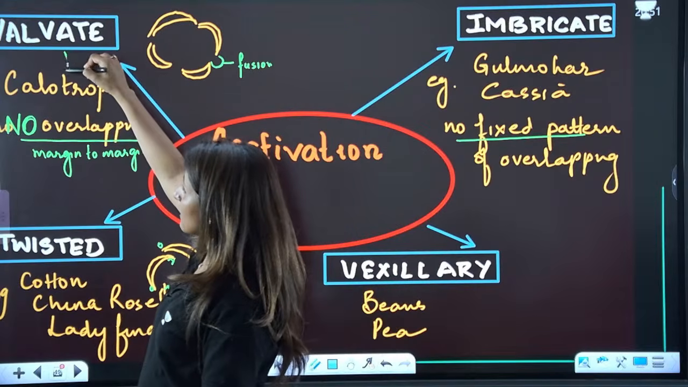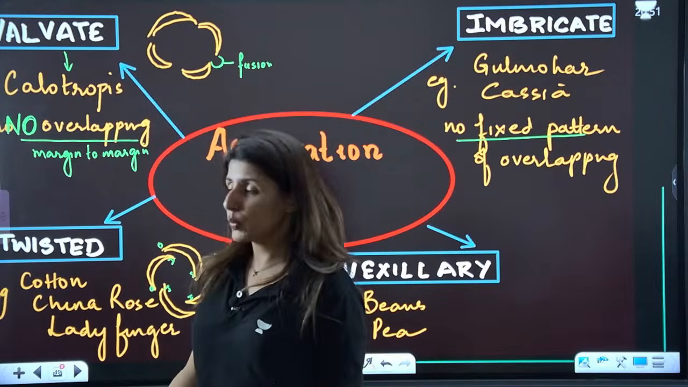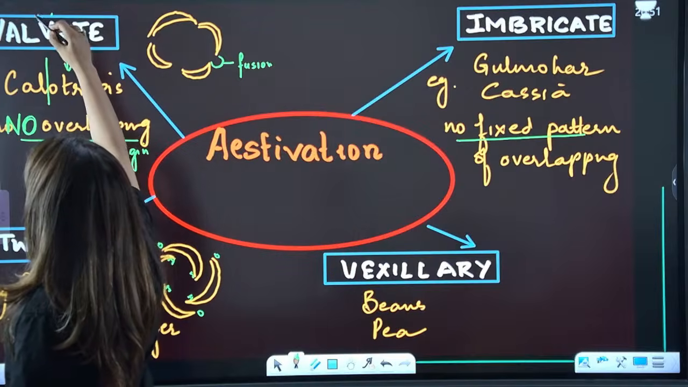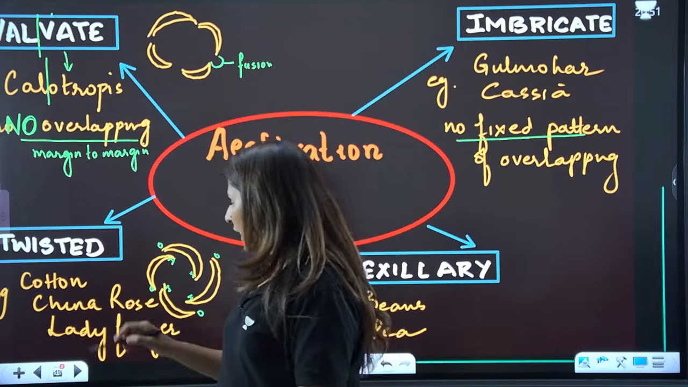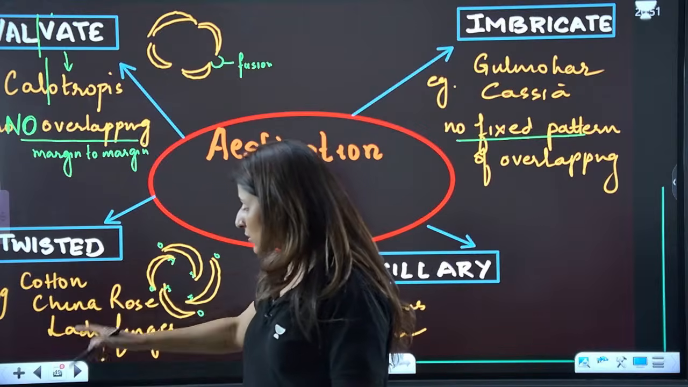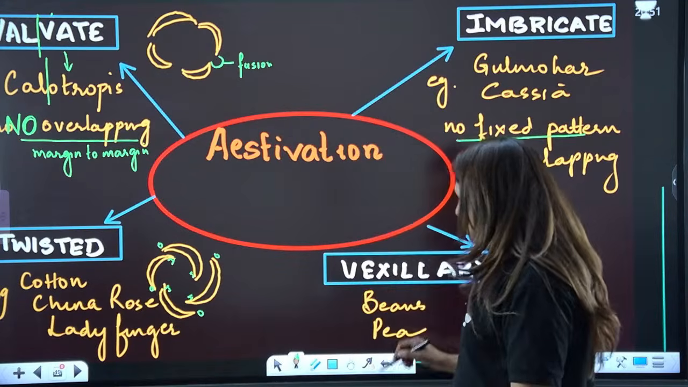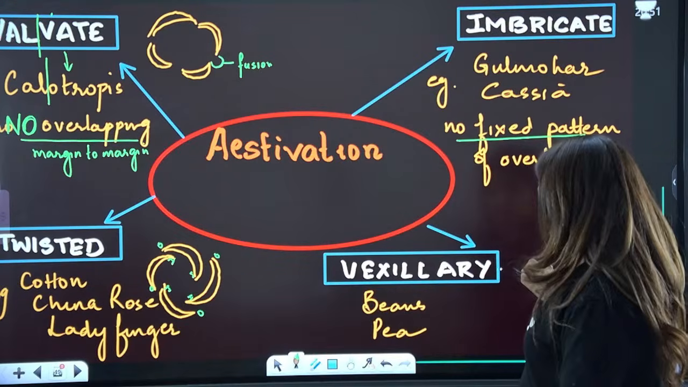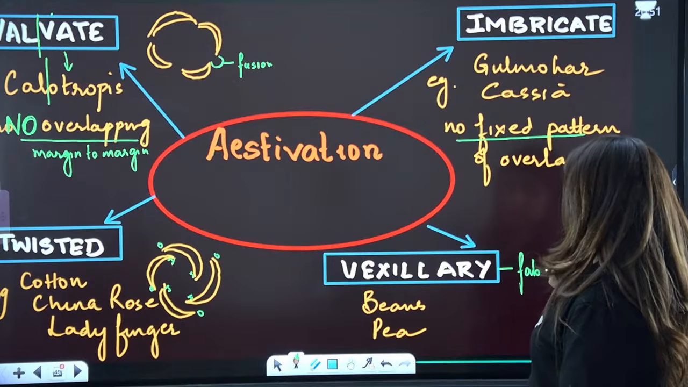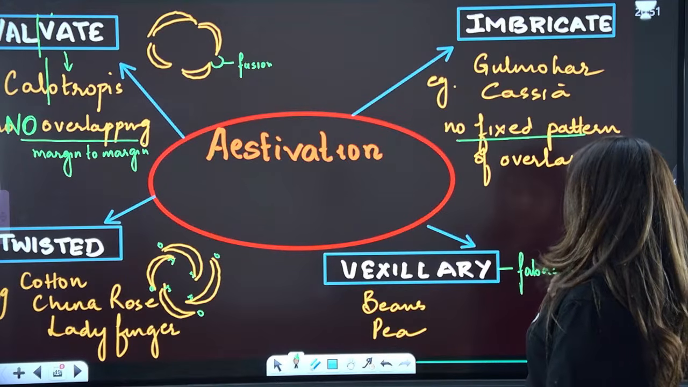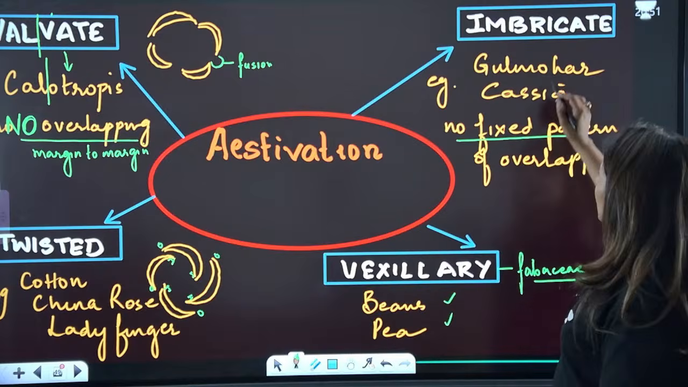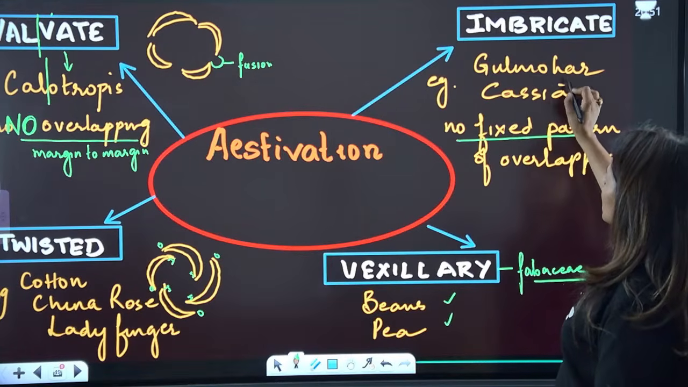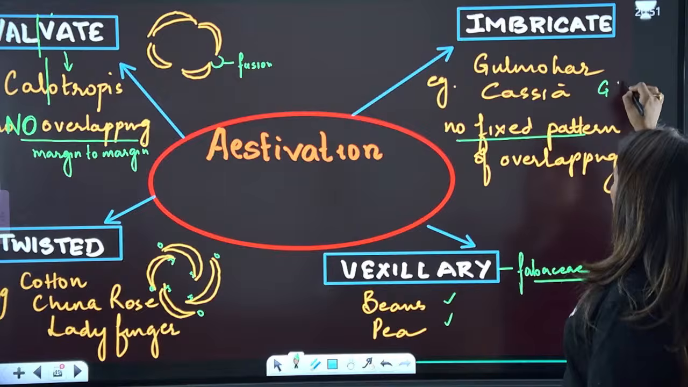So, valvate: calotropis. How do I learn? CV, Culval. Can you see? It is culval. Then for twisted, I learn it like cotton, China rose, ladyfinger. And then vexillary. This is a characteristic feature of Fabaceae, peas and beans. Clear? And then imbricate. This is found in Gulmohar and Acacia. This is GIC.